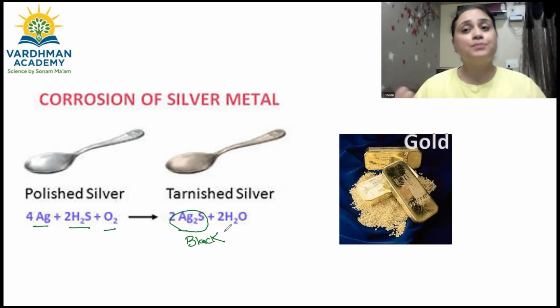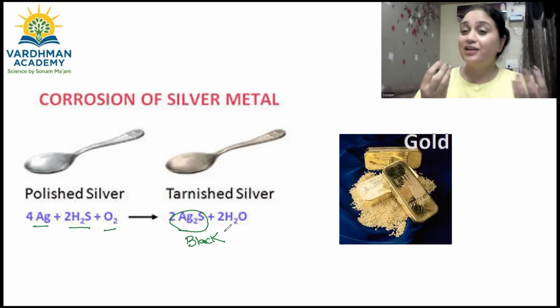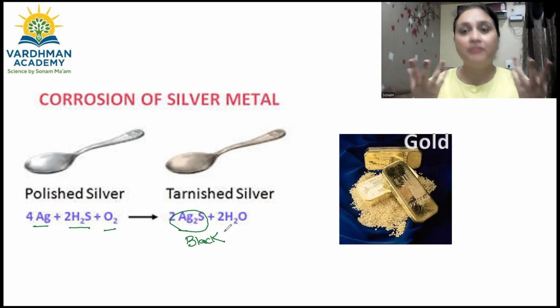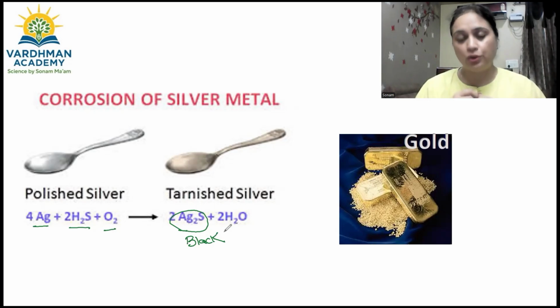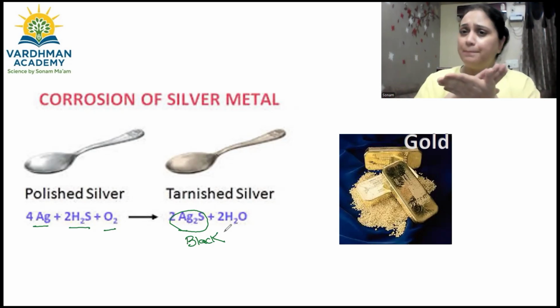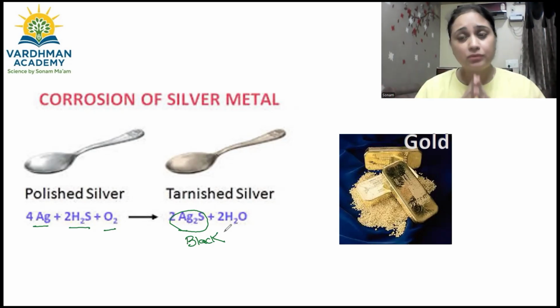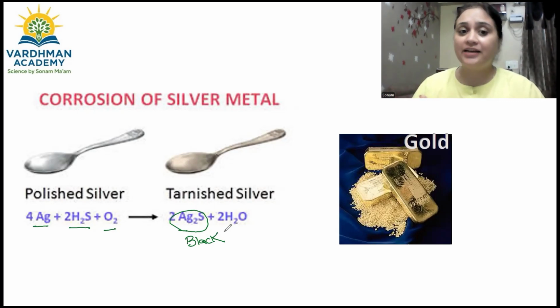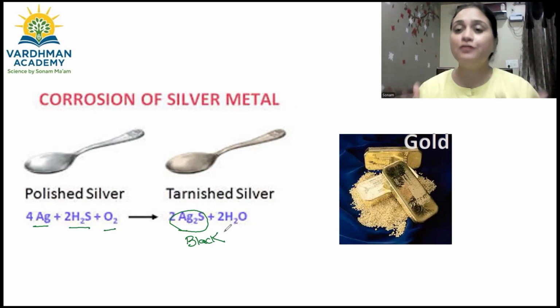But silver को क्या सबसे ज़्यादा disadvantage हो रहा है? That silver is absolutely shiny. That is why we use it for ornaments also, right? Because of its luster. But due to corrosion, silver metal is losing its luster and a black layer gets deposited, and that black layer is due to silver sulfide. And with the gold, absolutely this is not the case because gold itself is highly unreactive metal, so it will not undergo corrosion.